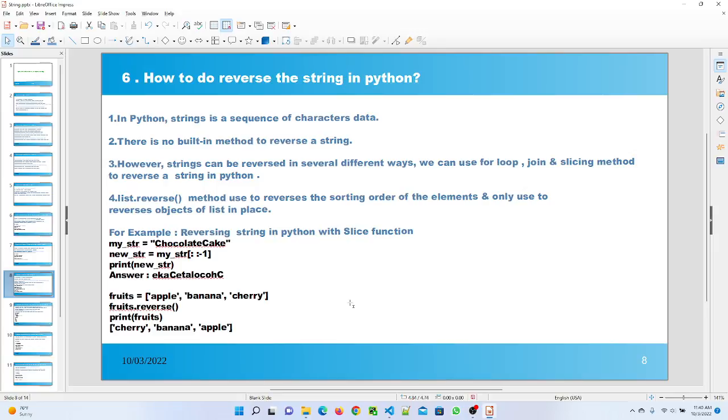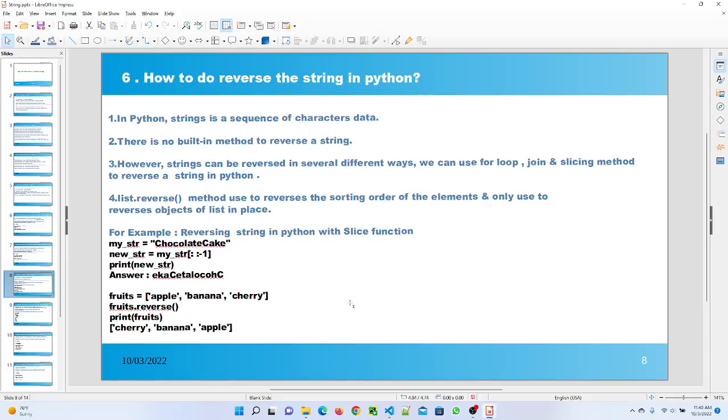Question number 6 is, how to reverse a string in Python? In Python, a string is a sequence of characters. There is no built-in method to reverse a string in Python. We have seen that strings have different methods like string.lower, string.upper, string.strip or string.capitalize, but there is no built-in method like string.reverse. So in those scenarios we have to use a different way.